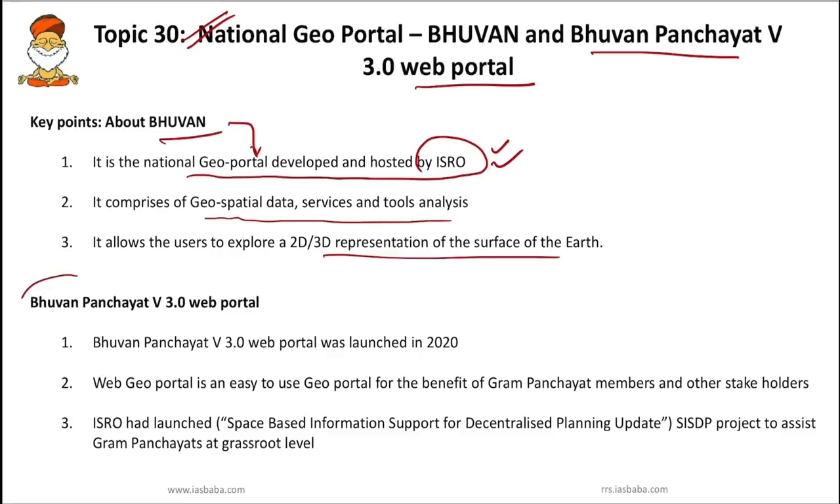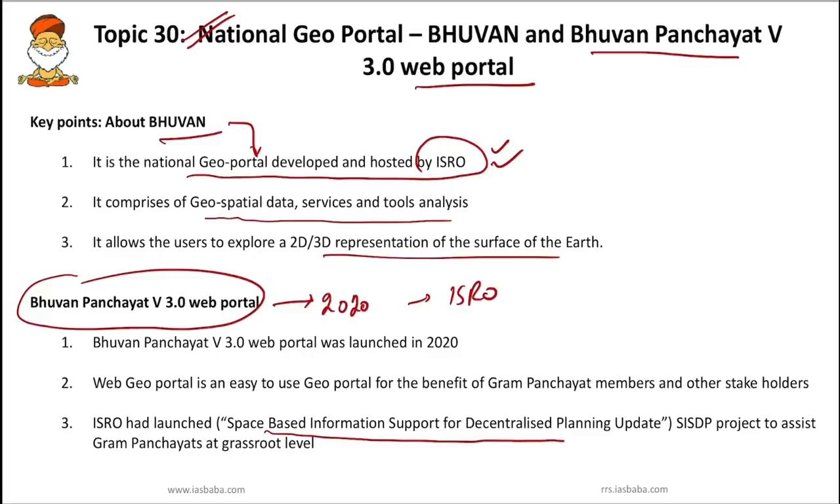Finally, we should know about the Bhuvan Panchayat version 3.0 web portal. This web portal was launched recently in 2020 by ISRO. ISRO had earlier launched the space-based information support for decentralized planning update. ISRO launched this SISDP project in order to assist Gram Panchayats at the grassroots level. Bhuvan Panchayat version 3.0 is a web geo portal, easy to use, and developed for benefiting Gram Panchayat members and other stakeholders.